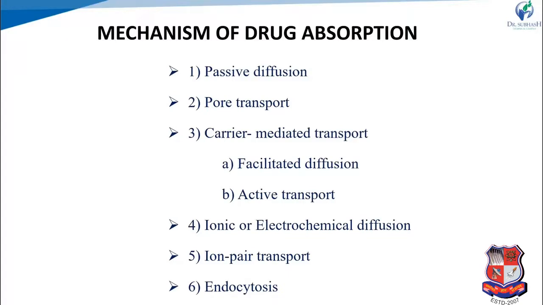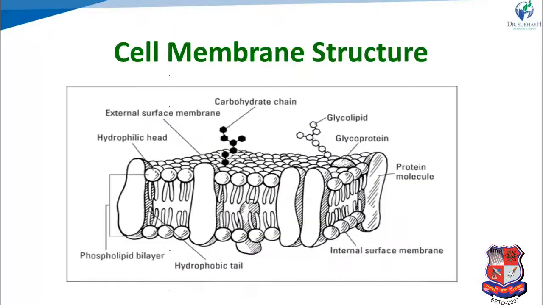Based on these 3 broad categories, we further classify the drug absorption mechanisms into 6 categories: passive diffusion, pore transport, carrier mediated transport, which is further classified into facilitated diffusion and active transport, ionic diffusion, ion pair transport, and endocytosis. One by one we will see the mechanisms of drug absorption.